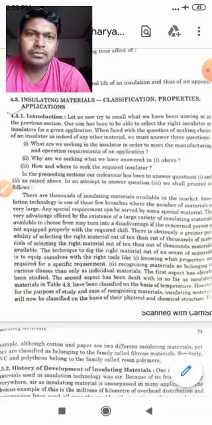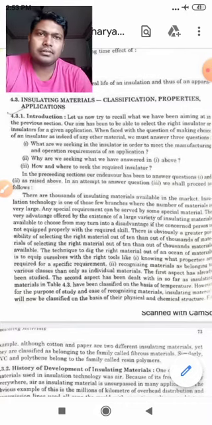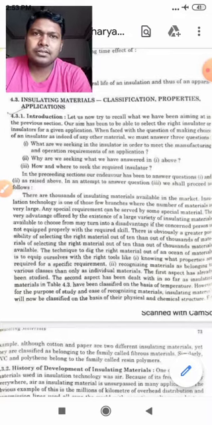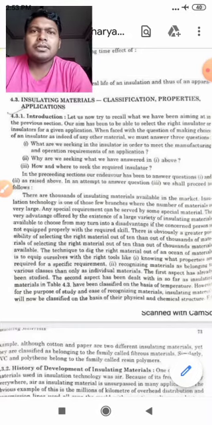So, our aim has been to be able to select the right insulator or insulators for a given application. Suppose there is a job or some specified application you have, and you have to choose the insulating material. Then there will be certain sets of considerations which will fulfill your job, the nature of your insulating material. Only then can you select a particular type of insulation.